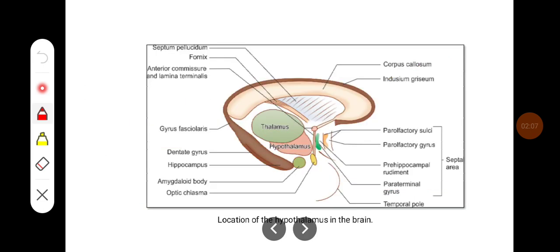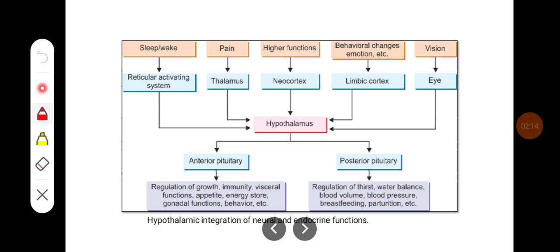So this is the diagram showing the hypothalamus. You can see the hypothalamus below the thalamus. And this is how hypothalamus integrates all the neural and endocrine glands. It is going to receive information from most of the neural tissue, and it is going to convey the same message to the anterior and posterior pituitary gland, that are endocrine glands, and it is going to integrate the neural and endocrine functions of the body.